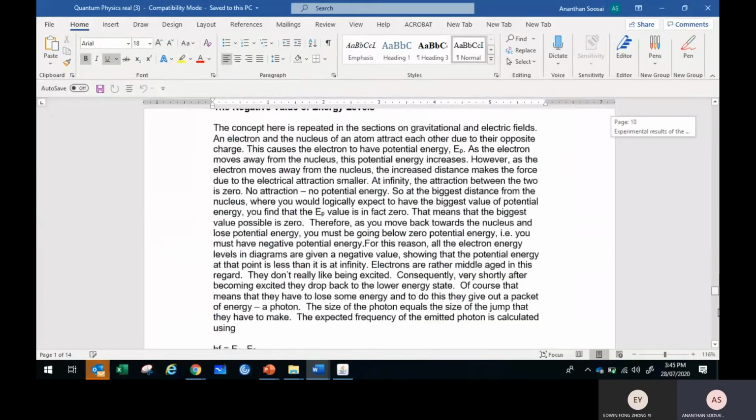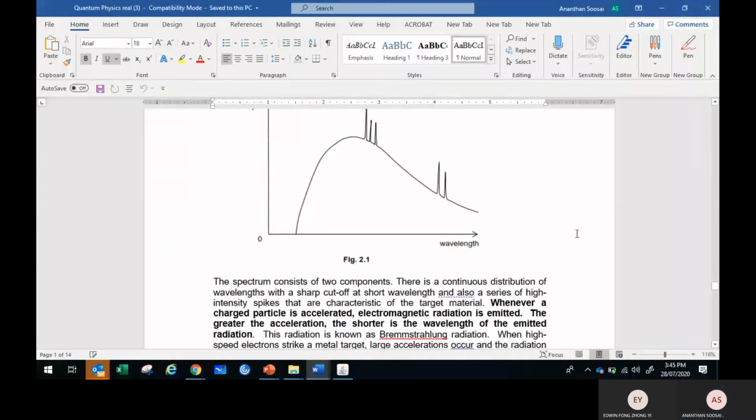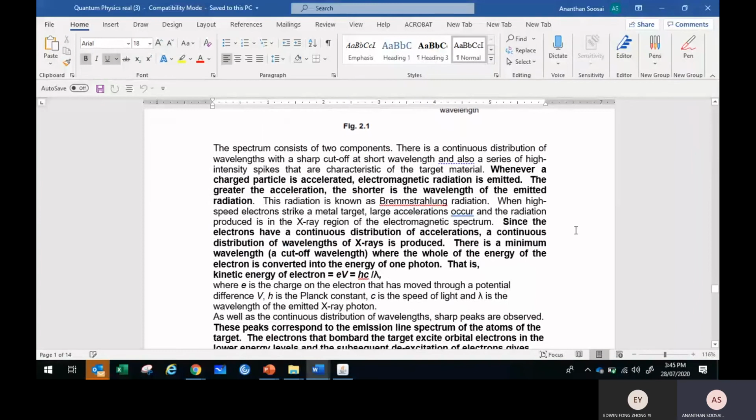Basically you scroll down the Word file. So here, production of X-ray. This is the graph, and the graph is the explanation. This is exactly from the Cambridge notes. This is what they explain.